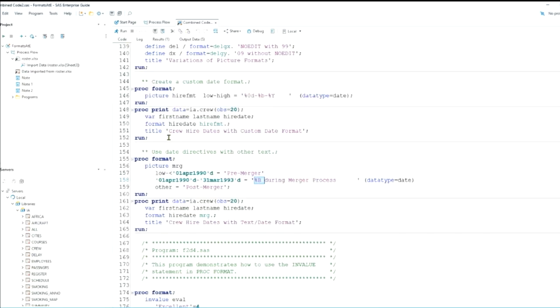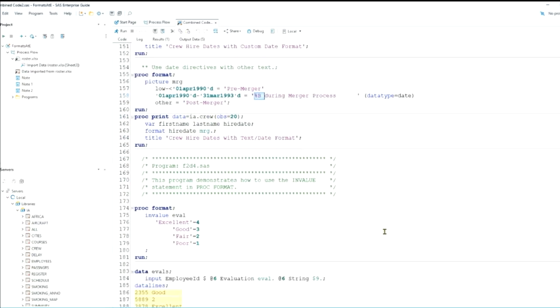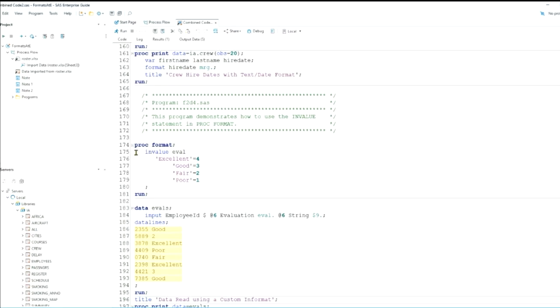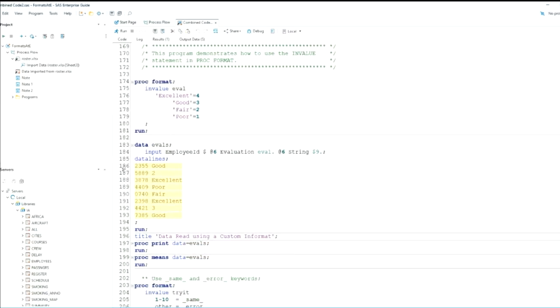And then one of the more interesting ones, I think, is this. We're going to create an in format here where we're going to give a score to excellent, good, fair, and poor. Now, it turns out our raw data looks like this. So we're going to read these in two ways.